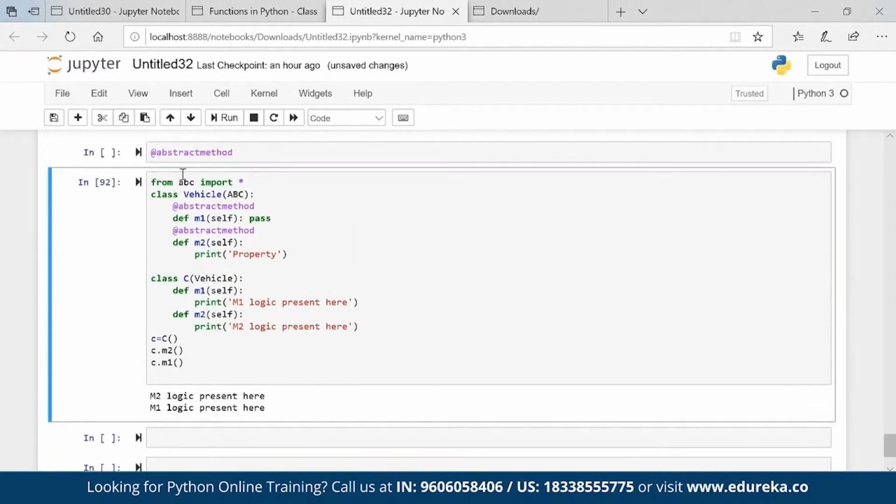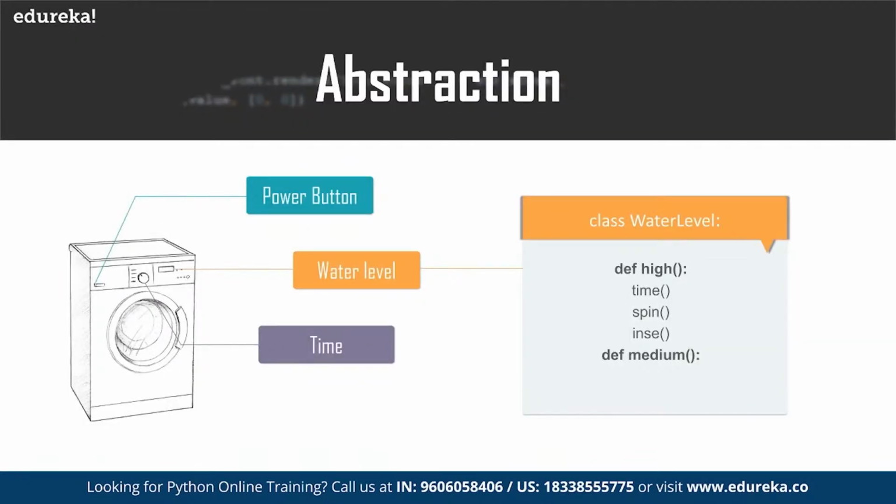So when my parent class is not created and the methods are not created, the child is helping the parent. That is what an abstract method is, because this method is not properly built as of now. And that is what abstract methods are all about. And this is what I wanted to cover.